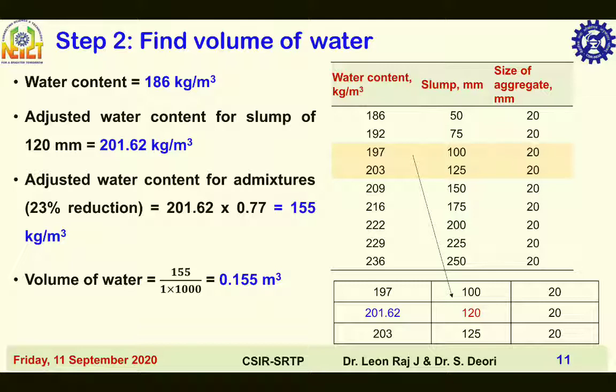Hence, the water content of 201.62 kg per meter cube is adjusted to 201.62 into 0.77, that is equal to 155 kg per meter cube. So volume of water is equal to 155 divided by 1 into 1000, that is equal to 0.155 meter cube. This is mass of water, specific gravity of water, density of water.